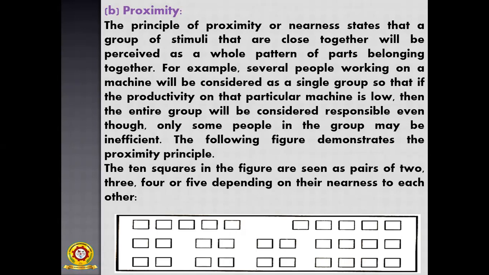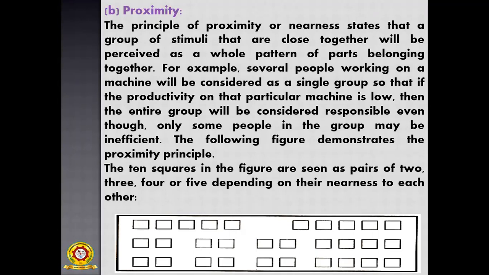So the principle of proximity or nearness states that a group of stimuli that are close together, that is very near to me, there are only slight differences. My assumption is also the same, and another person's assumption is also close together. That means nearby me, there is no big difference. There are only slight differences, and major similarities.